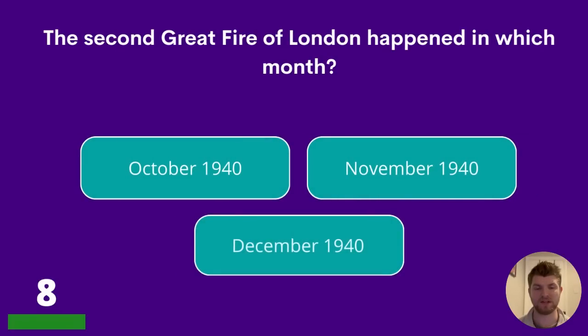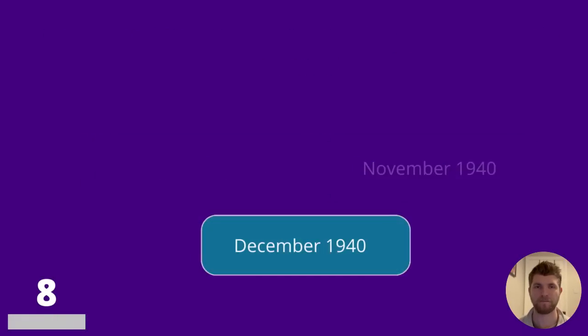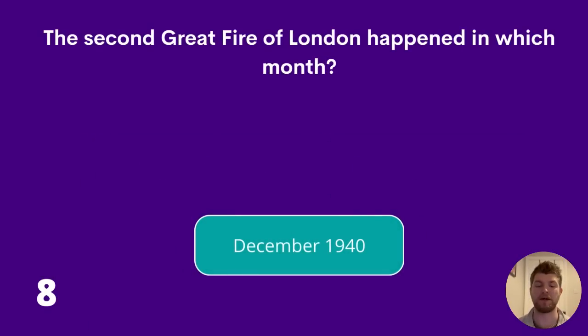Question 8. The Second Great Fire of London happened in which month? October 1940, November 1940, or December 1940? No points for guessing the year on this one, we're just looking for the month. The answer is December 1940.